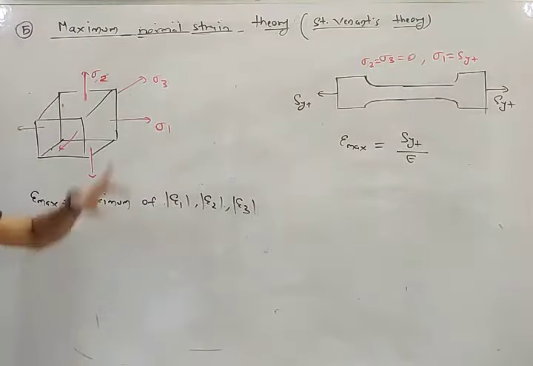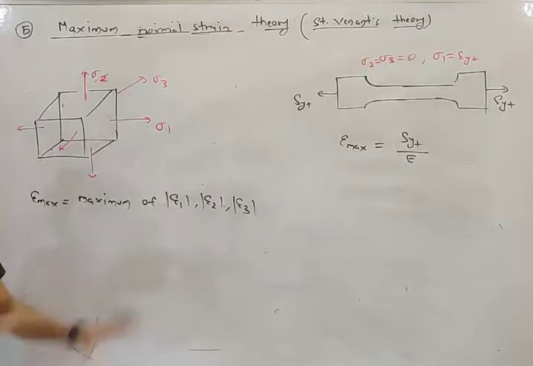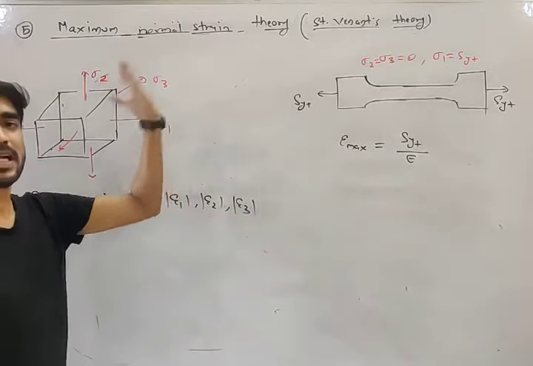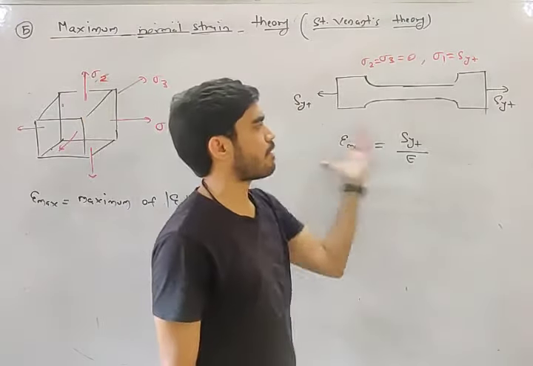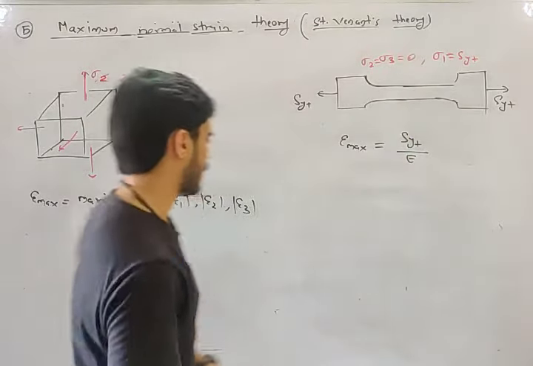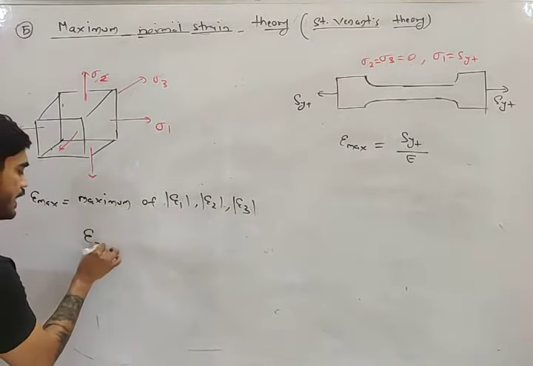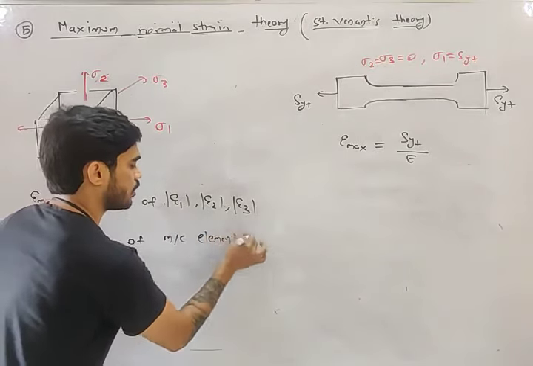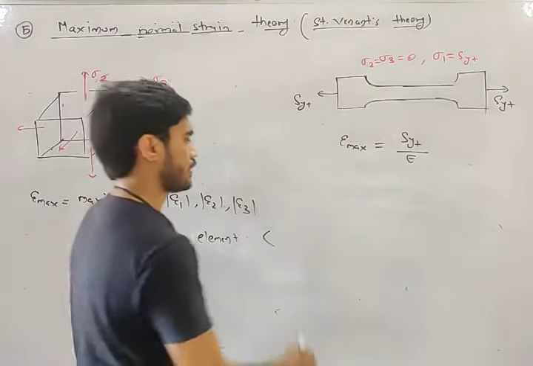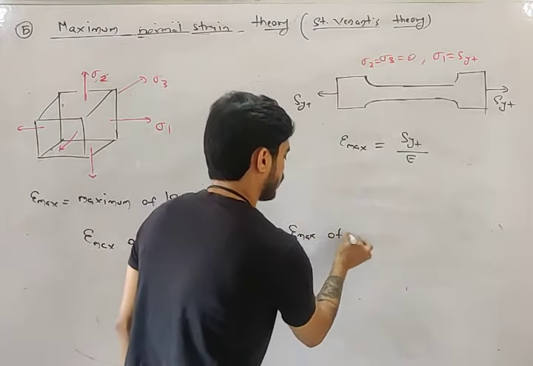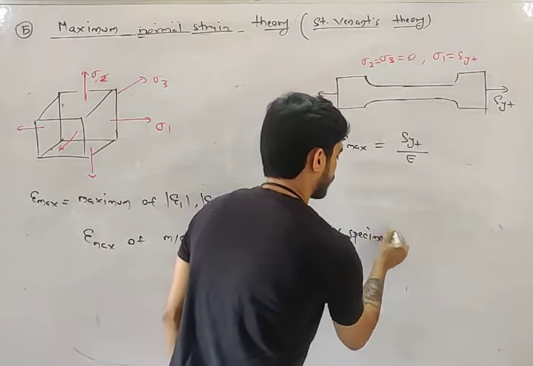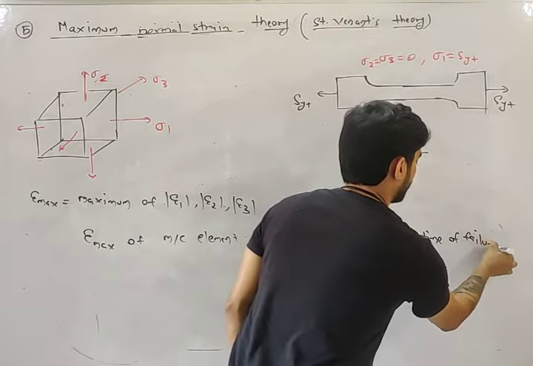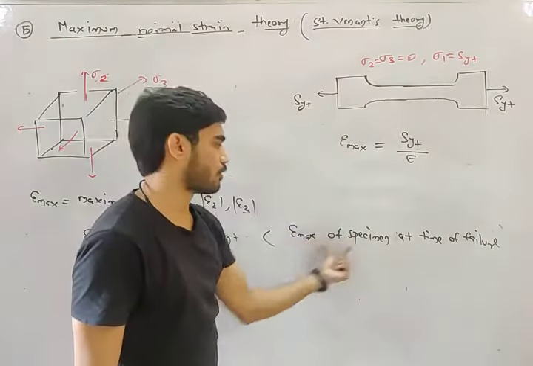Now, according to this theory, the machine element will fail when epsilon maximum of the machine element becomes equal to epsilon maximum of the specimen at the time of failure. So for safe design, epsilon maximum of the machine element should be less than epsilon maximum of the specimen at the time of failure. When the specimen is failing, at that time what will be epsilon max?